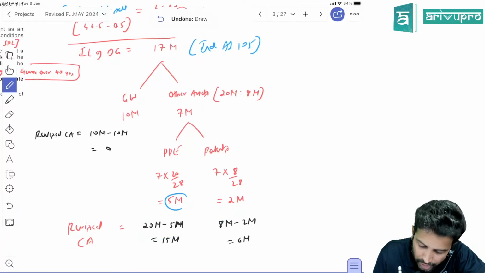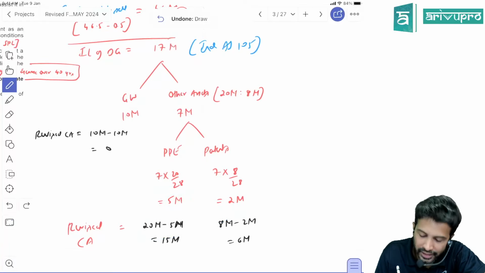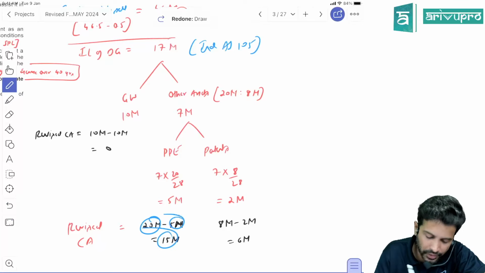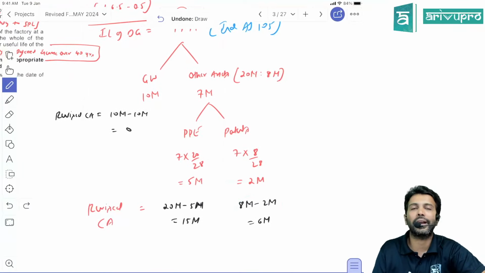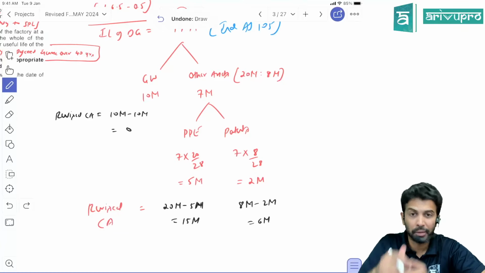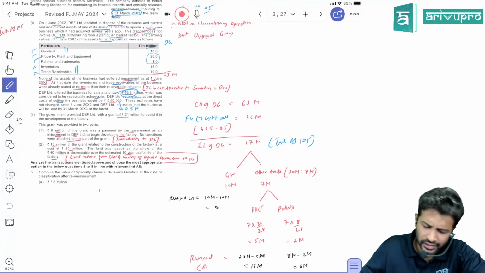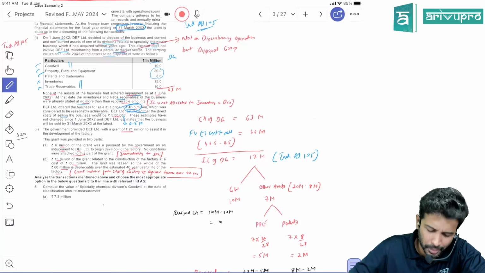After you allocate impairment loss of 5, PP's carrying amount will become 20 minus 5, which is 15 million. And the patent's carrying amount from 8 million will reduce by 2 and become 6. This is the requirement. This is the workings. Yes. Now look at the requirements. Based on this only, there will be some MCQs.